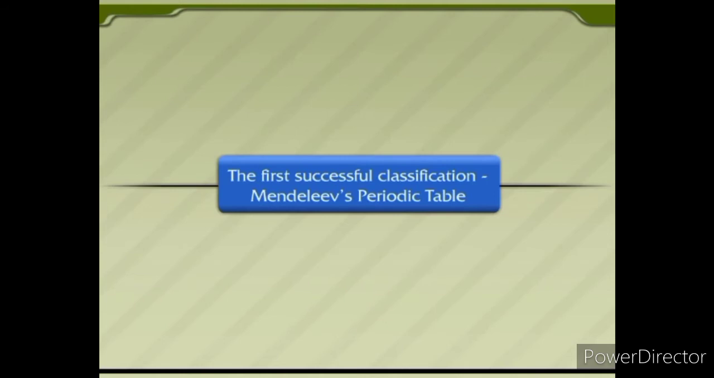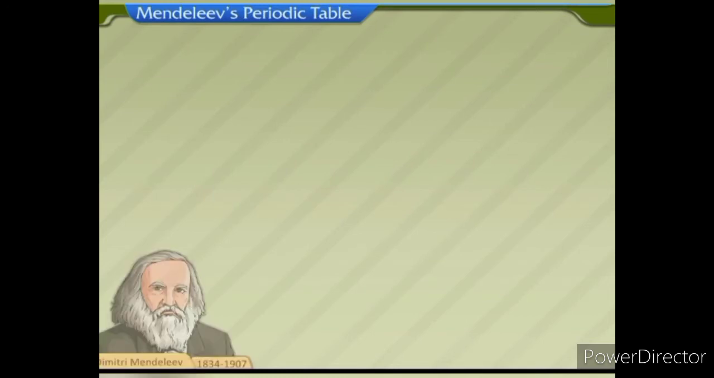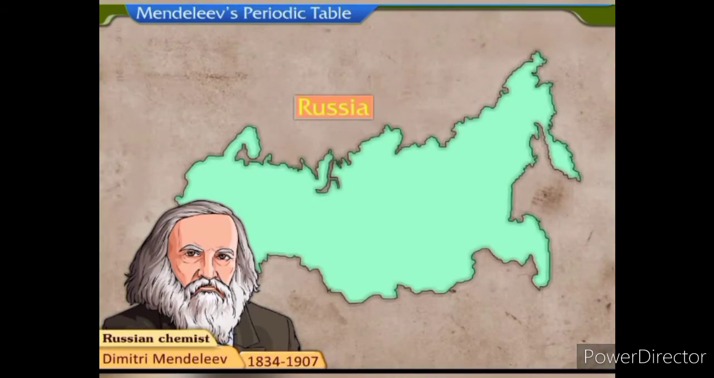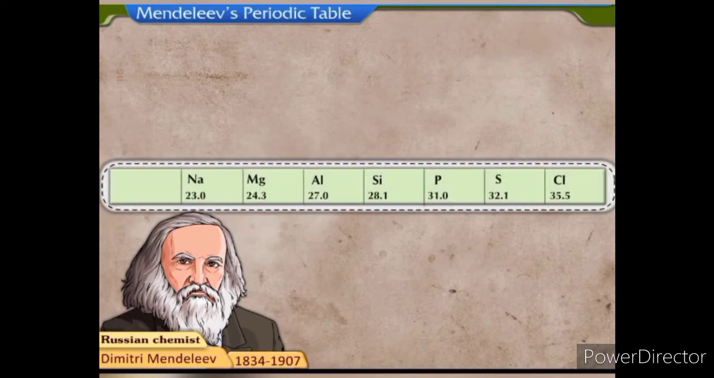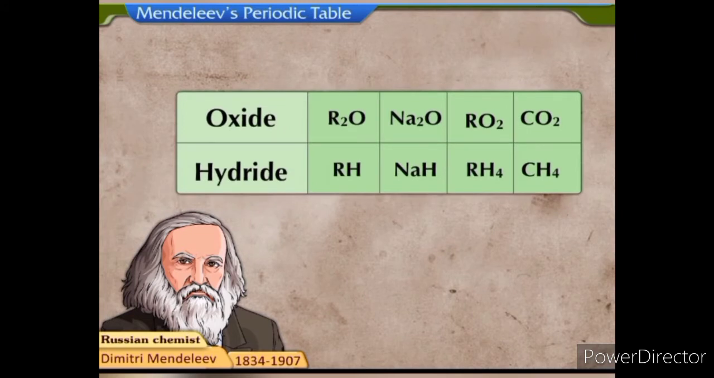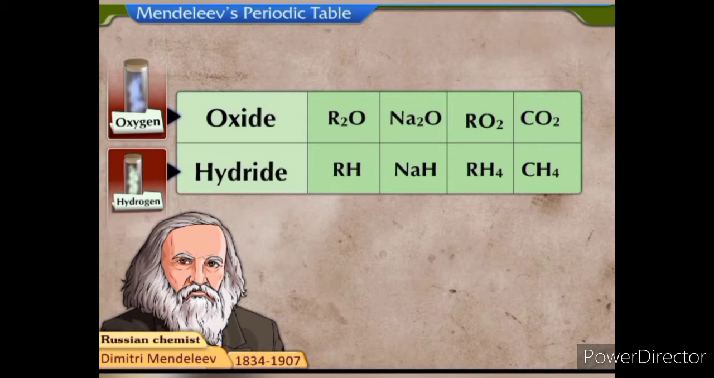The first successful classification, Mendeleev's periodic table. Dmitri Mendeleev, a Russian chemist, had great interest in the study of elements. Mendeleev studied the relationship between the atomic masses of elements and their physical and chemical properties. He concentrated on the compounds formed by the elements with oxygen and hydrogen as they were very reactive and formed compounds with most of the elements.